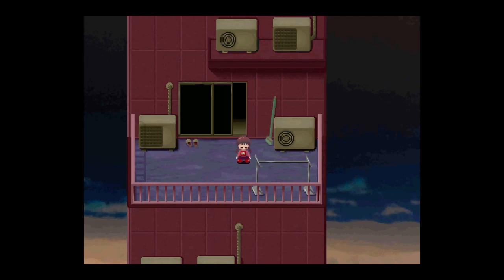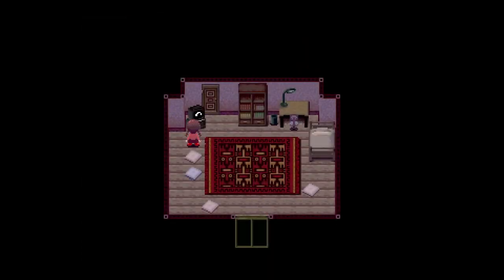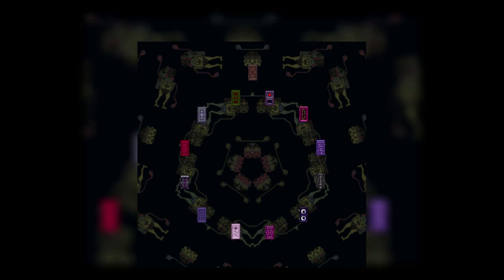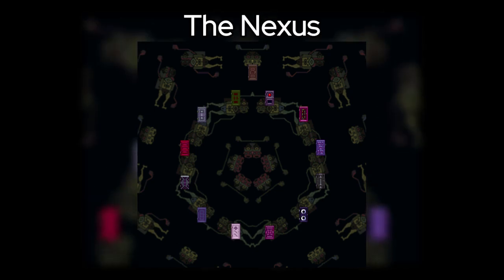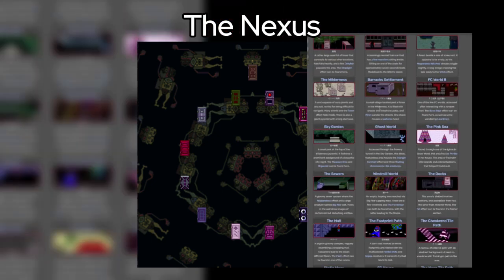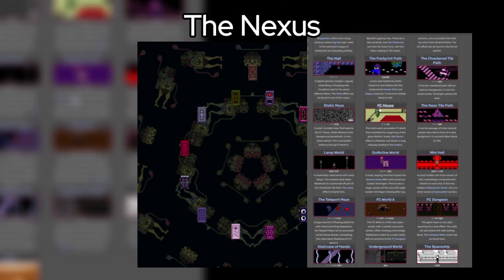In the dream world, we arrive on the balcony that connects to the bedroom. When we interact with the TV, now an eye appears, but most importantly, we can exit the bedroom. When exiting the bedroom, we arrive in the Nexus, a place where there are multiple doors, leading to 12 worlds. These are the 12 main worlds. Those worlds themselves lead to other worlds, and so on.